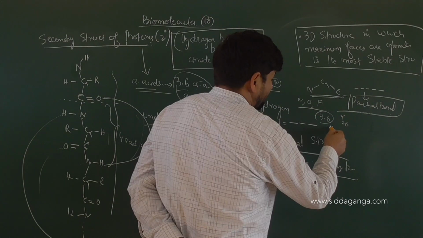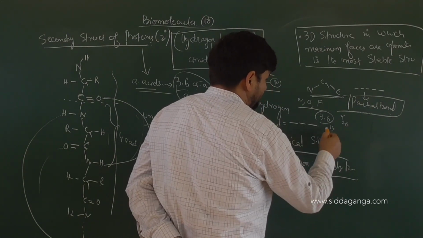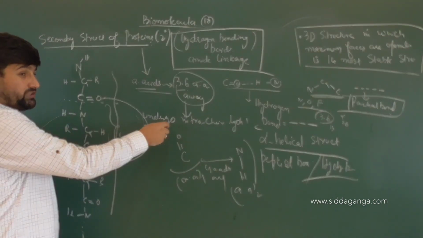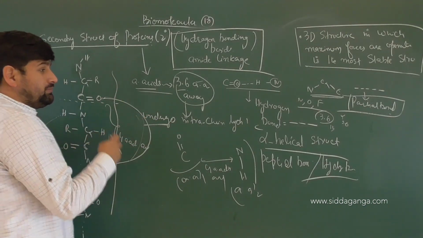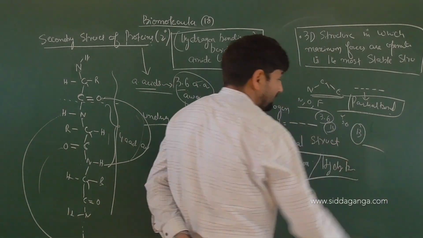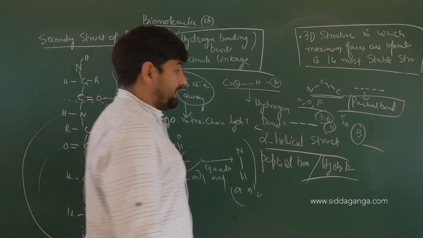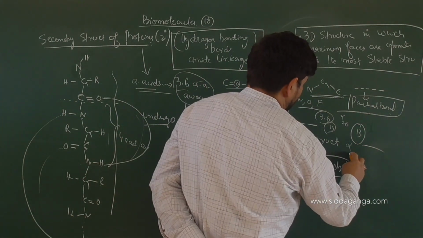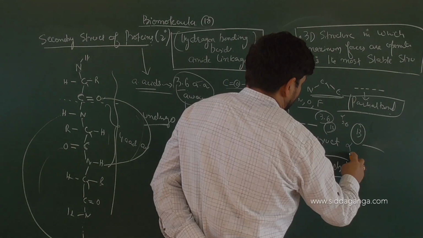So 3.6 13, what exactly does it represent? It represents that the hydrogen bonding comes into play for 3.6 amino acids away, and the total members participating there in the ring are how many? 13. So we can write it also as alpha 13, clear or not?